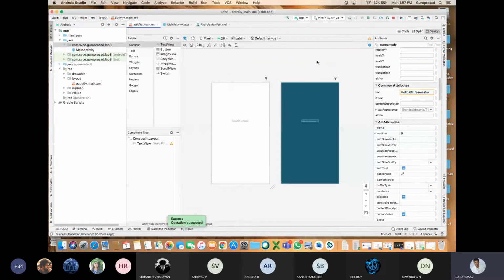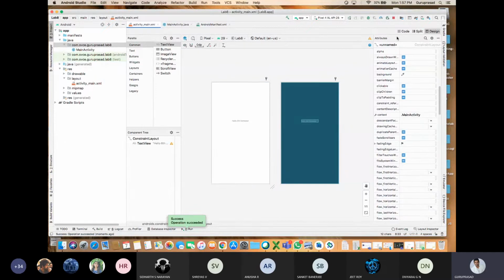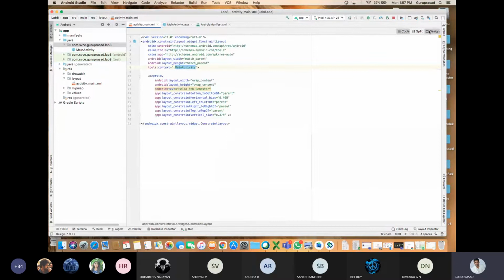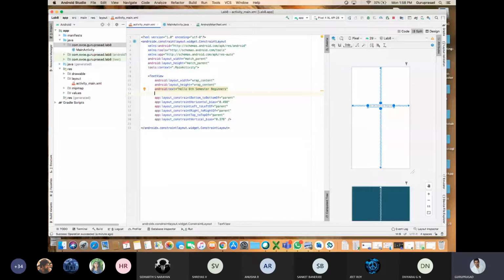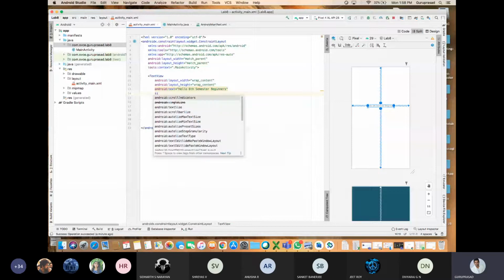I'll go to the code and I'll demonstrate for the beginners. Okay. I'll split this. See, I can change the text here. Hello 6th semester beginners. Okay. I can change the size. See what a beauty studio this is. Text size. I don't know anything about code or coding also. I'll type it as text size. See, I got all this suggestion. So I'll just click on text size.